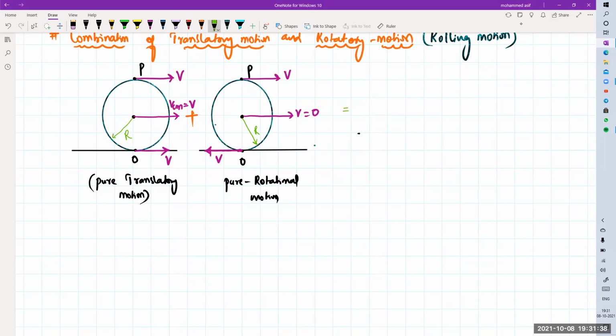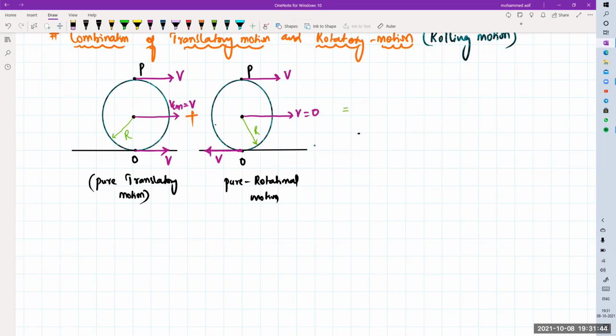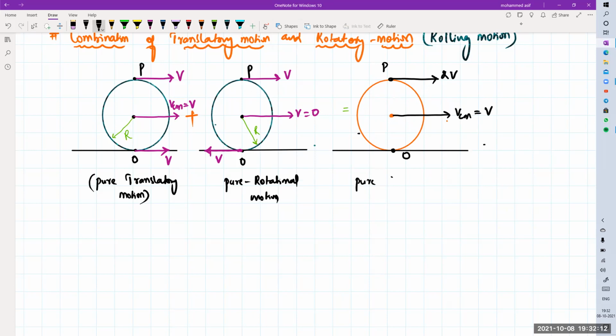If I add both of them, what type of motion will we get? Rolling motion. Now add both of them at point P: V plus V, 2V. So at the topmost position for a pure rolling, it will be equal to 2V. At the center, VCM will be equal to V. At the point of contact, 0, since they cancel being opposite. So this is your pure rolling motion. I hope you got an idea of what pure rolling is.